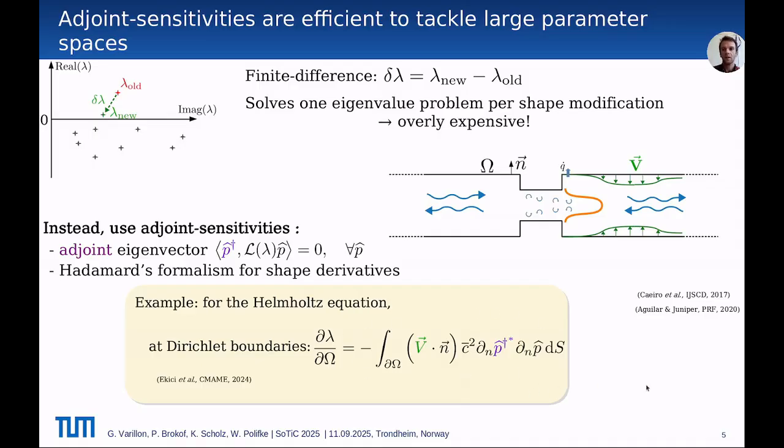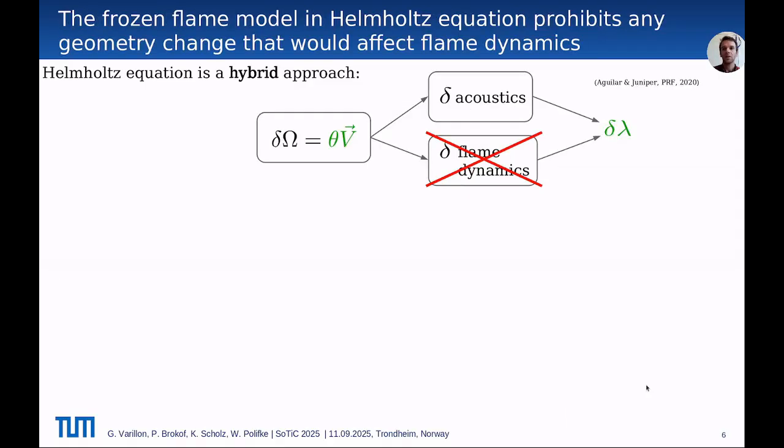This is the state of the art for the Helmholtz equation, but there's a but when using this equation, which is that the Helmholtz equation is a hybrid approach in which the flame dynamics is modeled via an external flame model, an ad hoc flame model, for example a flame transfer function, in which the flame is frozen.